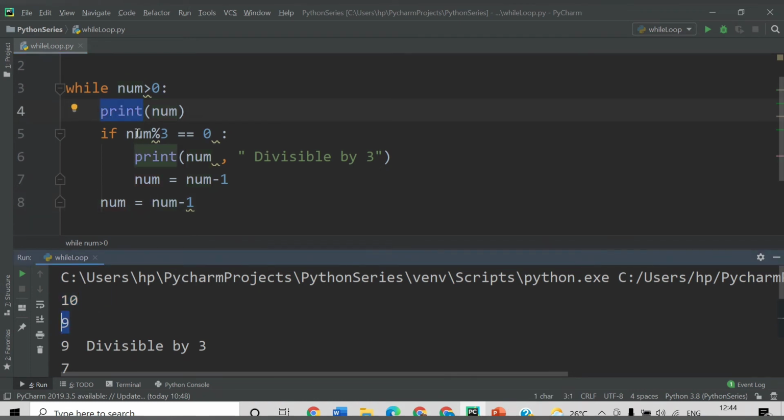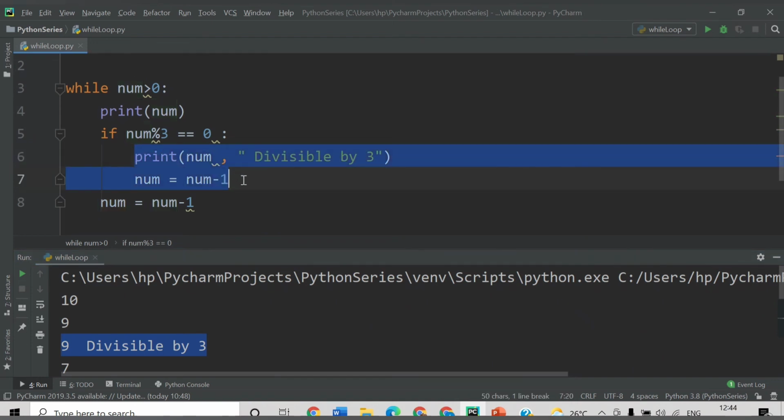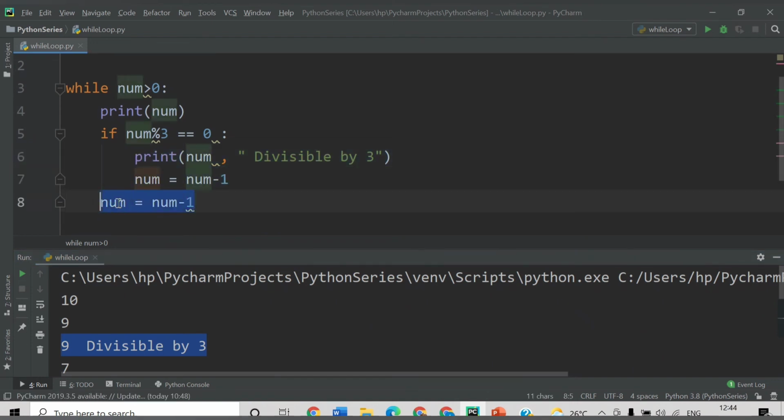After that it will check the divisibility by 3. So 9 divided by 3 gives remainder 0, so it will print 9 divisible by 3. After that it will reduce the value by 1, so now it will be 8. But once this statement gets executed, it will also execute this one, right? Because it is inside the while loop. So here it is reduced by 1 and here it is also reduced by 1, which means it gets reduced by 2 here.